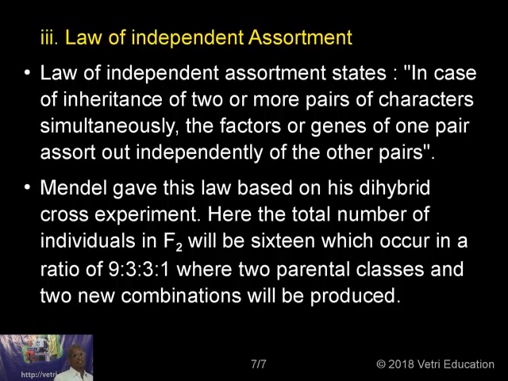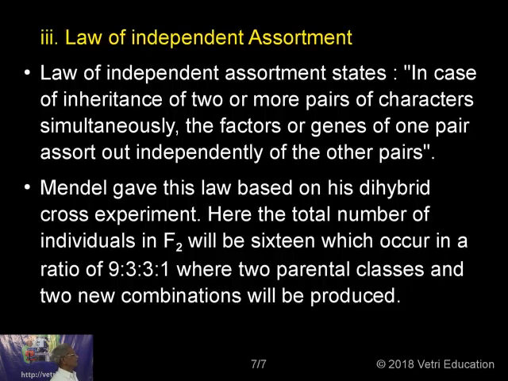Now when we discuss the law of independent assortment, we should always remember that it can be proved only in a dihybrid cross and not by a monohybrid cross, because the chromosomes assort in an independent way. That's what the law is telling. We'll go for the discussion for some time. The law of independent assortment.